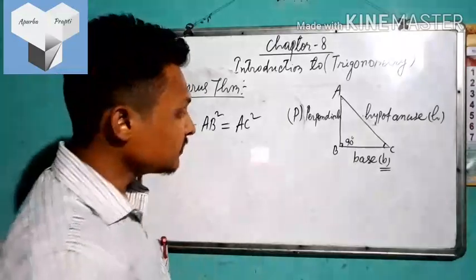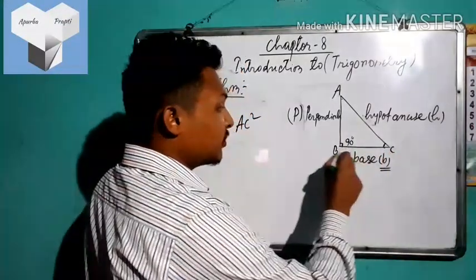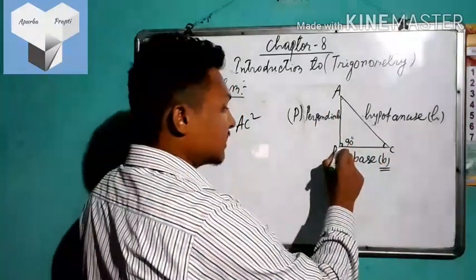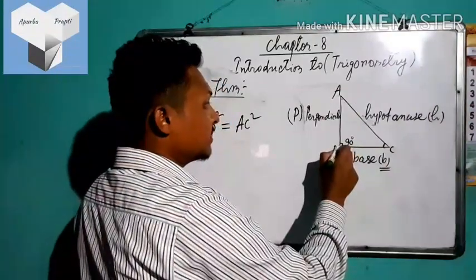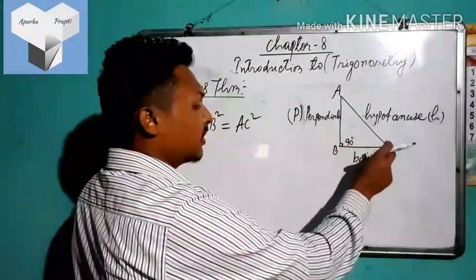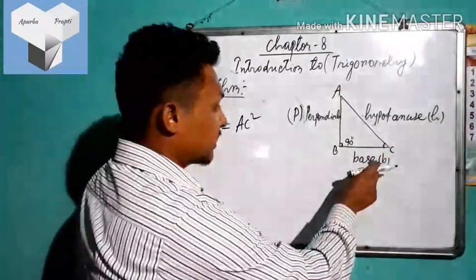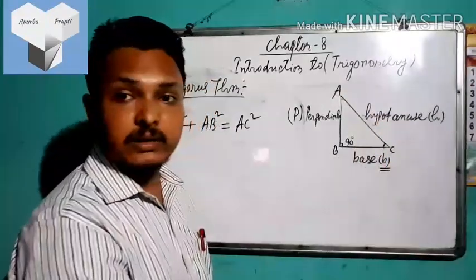The line standing upon the base will be the perpendicular, so AB will be the perpendicular for angle C. The remaining side will be the hypotenuse.